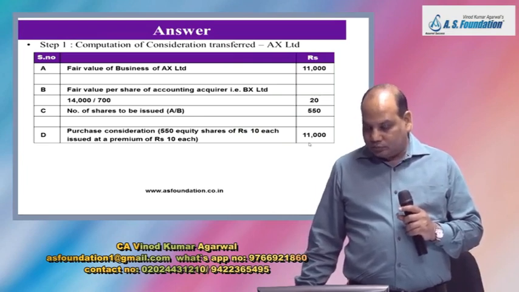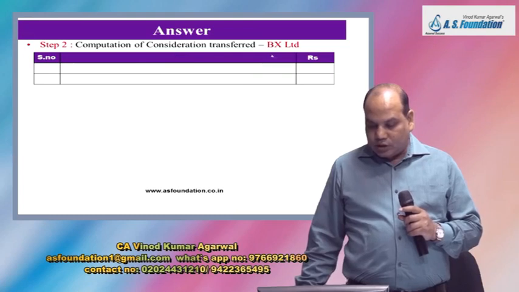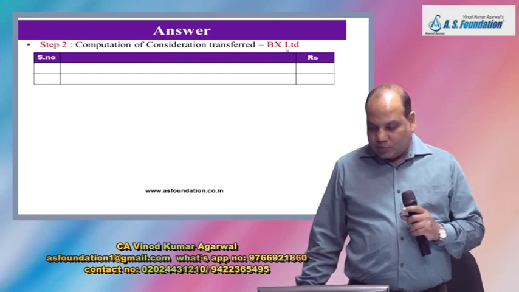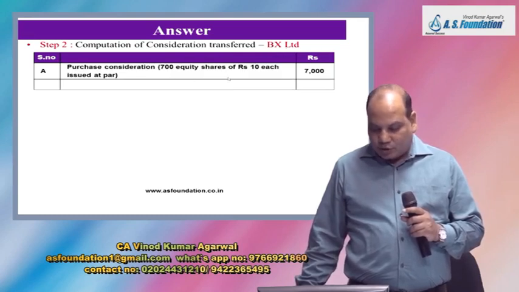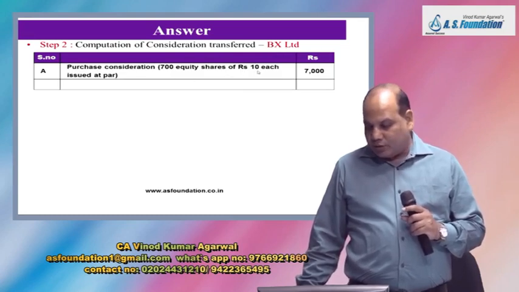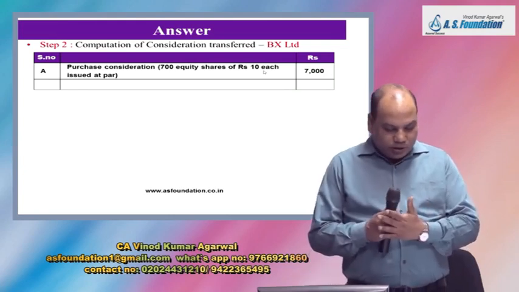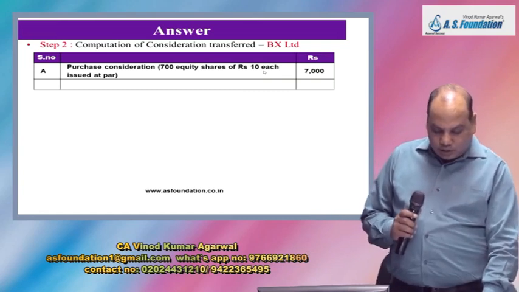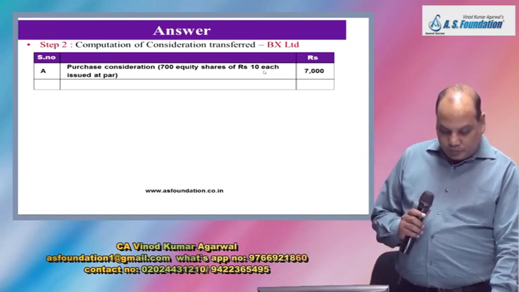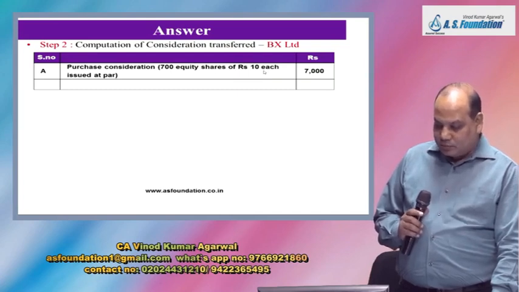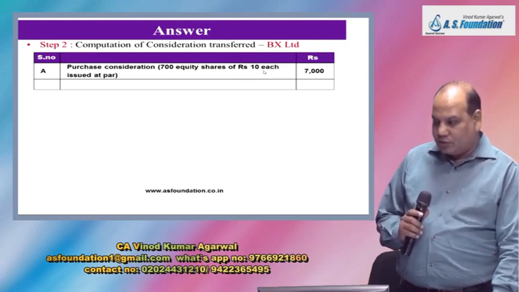Got it? Now write down consideration transferred, BX Limited. For BX Limited, which is the accounting acquirer, we will just take the existing number of shares at face value of rupees 10 each.